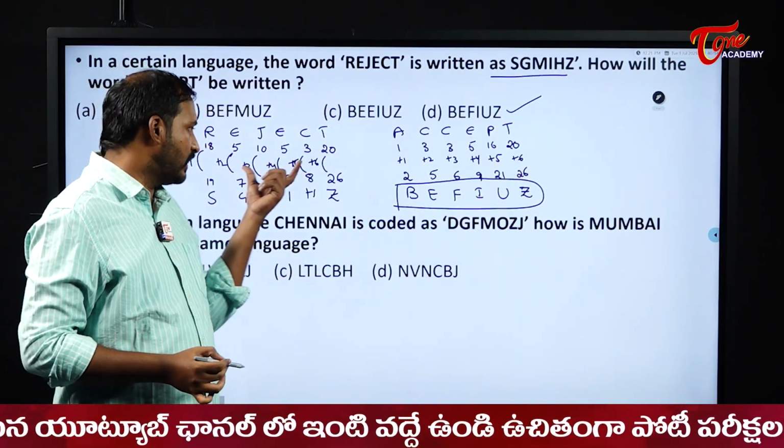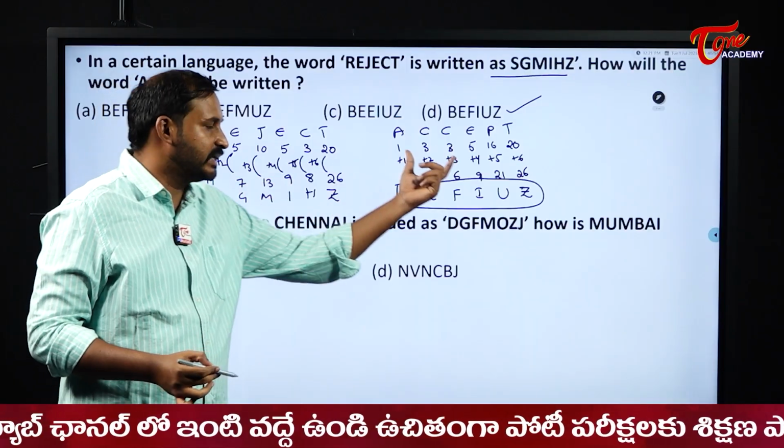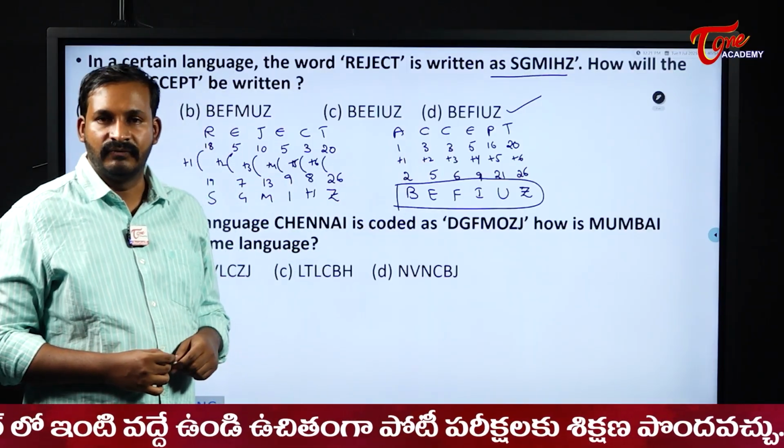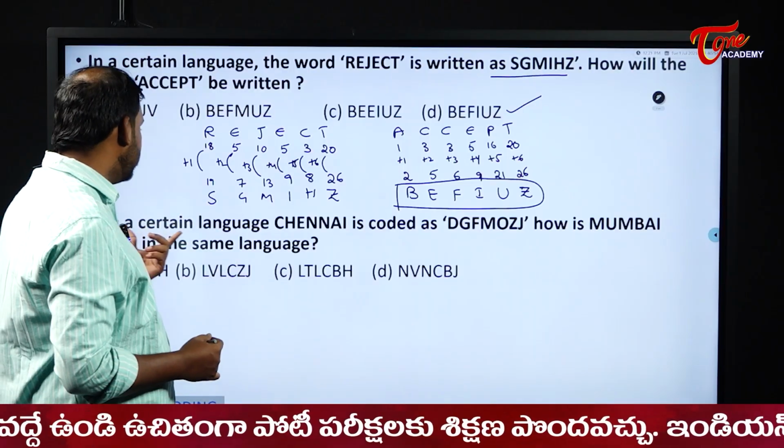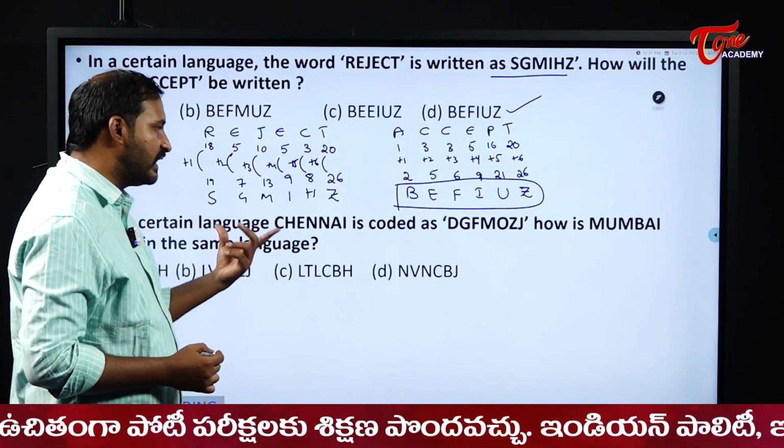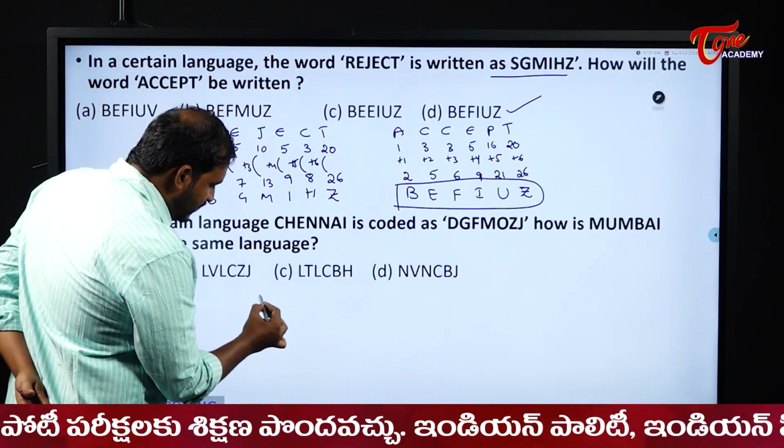So just observe the logic and apply the same logic to the asked word. Okay, now next, it is in a certain language. Chennai is coded.